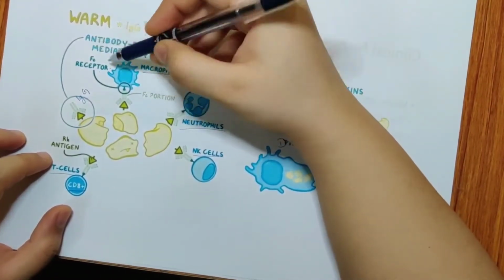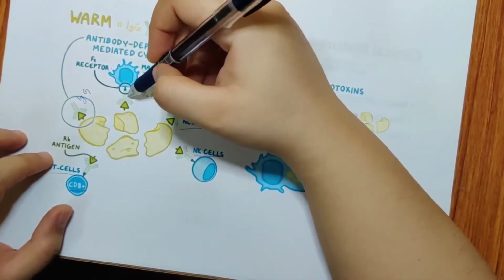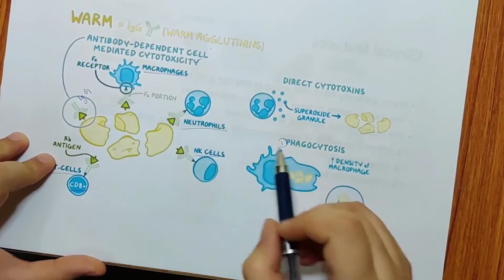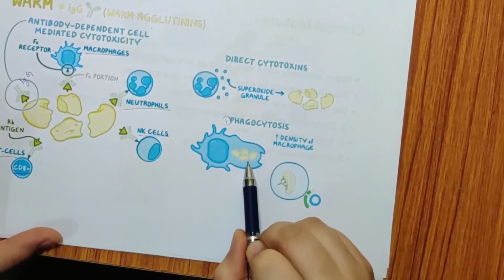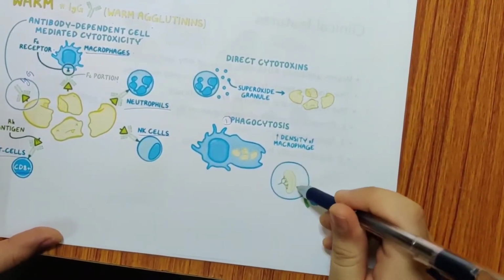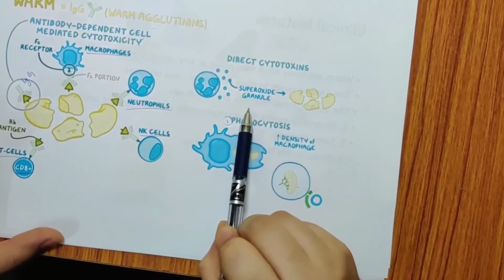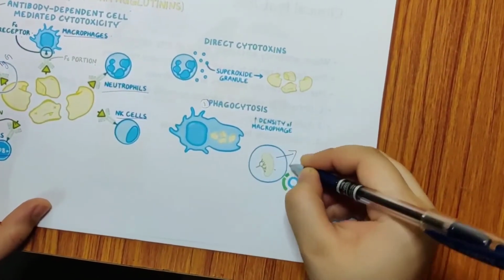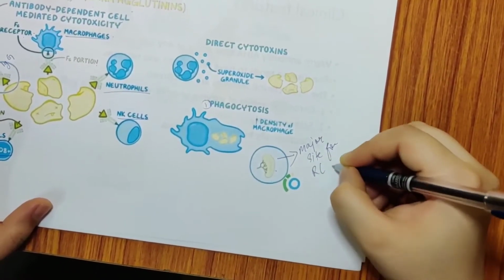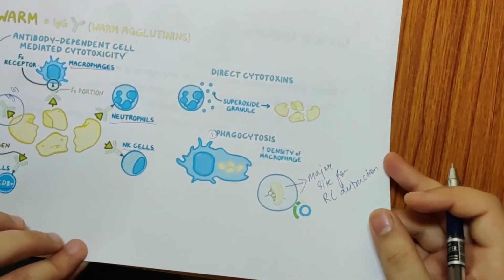Here, the Fc receptor of the macrophages will bind to the Fc portion of the IgG. An antigen antibody reaction occurs, and this is phagocytosed by the macrophages. Here the RBCs are broken down. Broken RBCs cause hemolysis, and all this process occurs inside the spleen. The second is the neutrophils. These cause hemolysis by production of superoxide granules. So we need to know, spleen is the major site for red cell destruction. So kindly remember this picture, it's very important.